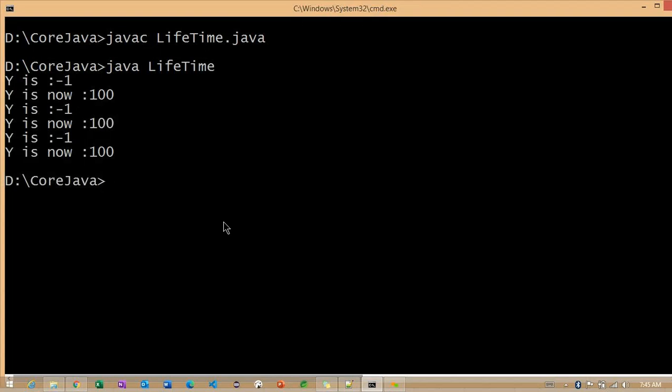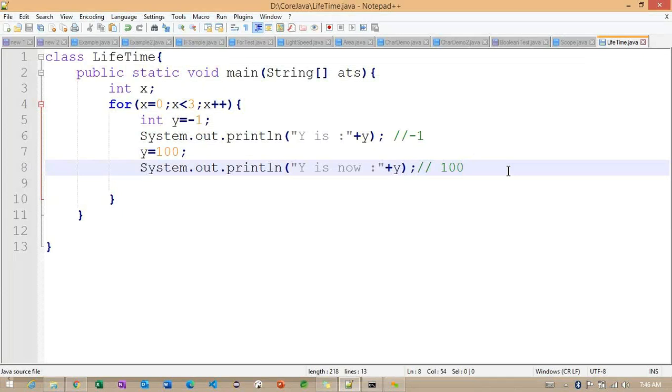We need to understand this. It is all about the scope and the lifetime of this particular variable. Basically, the lifetime of the variable is changing every iteration. That is what I want to explain here. Initially it starts from -1. If the iteration is completed, the value will become 100. And if the iteration starts again, the value will become -1 again. Okay, so this is a simple example of lifetime.